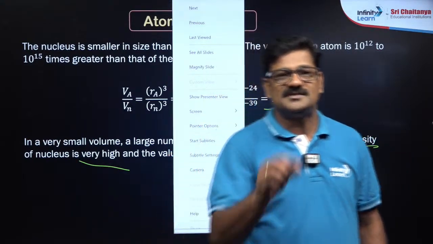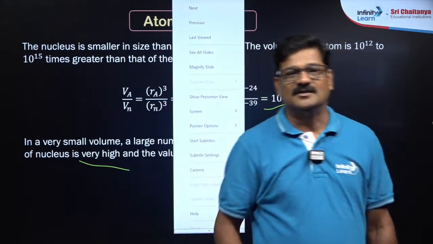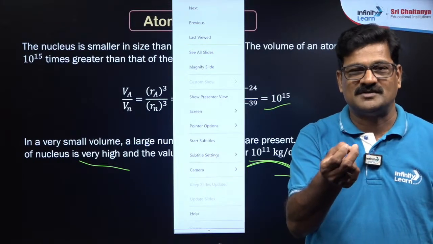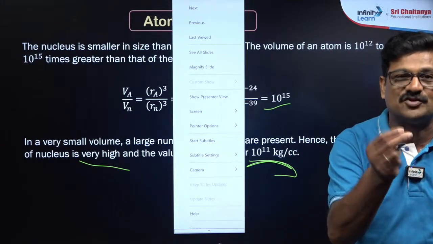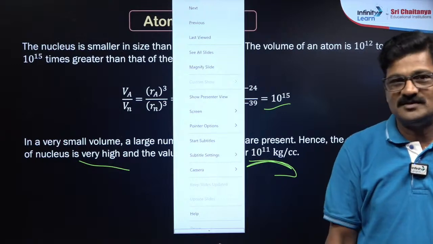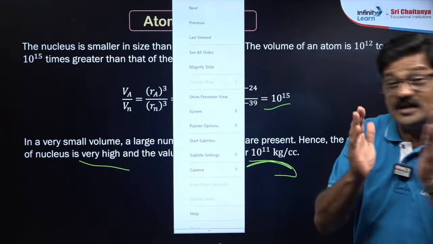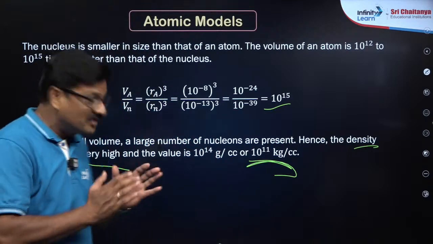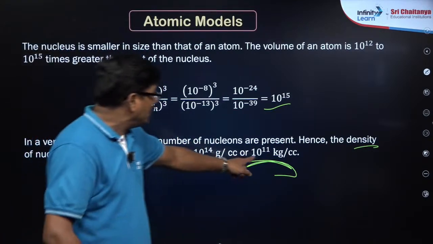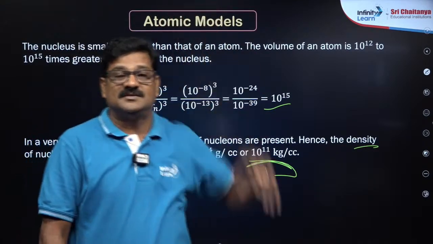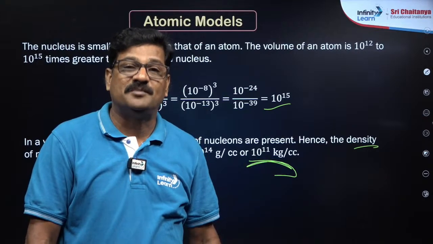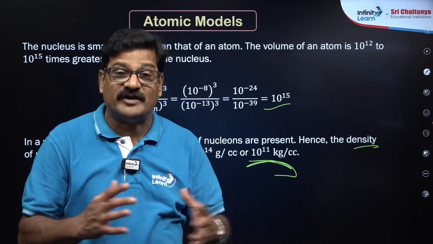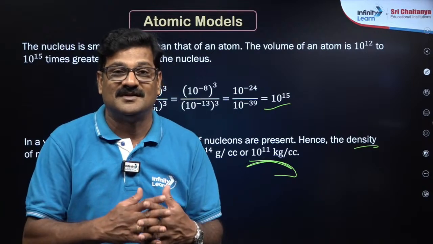A cubic centimeter means a kind of button size, around the size of the chocolate you eat. So the mass of a nucleus of that size will be 10 to the power of 11 kg. It is around 10 lakh kilograms.